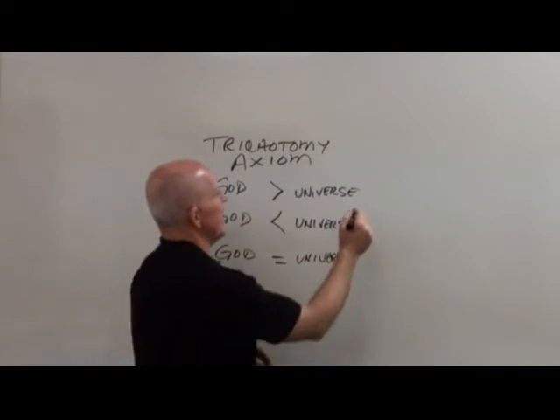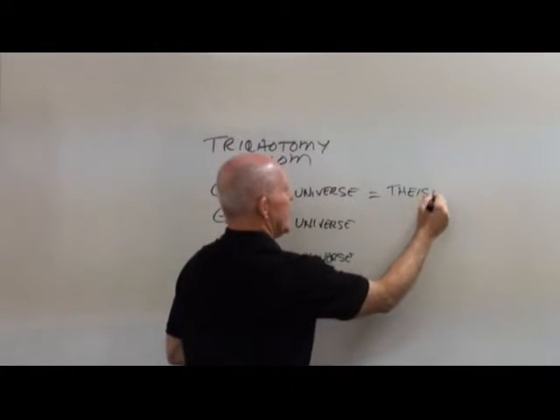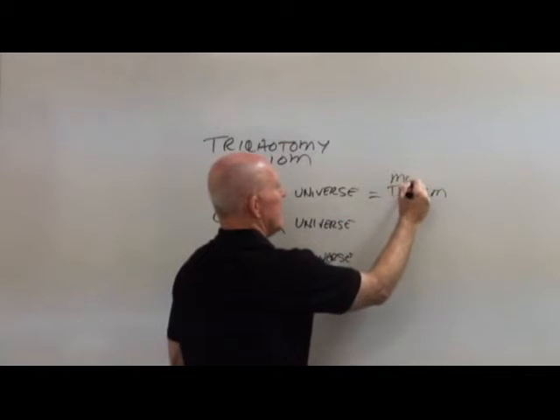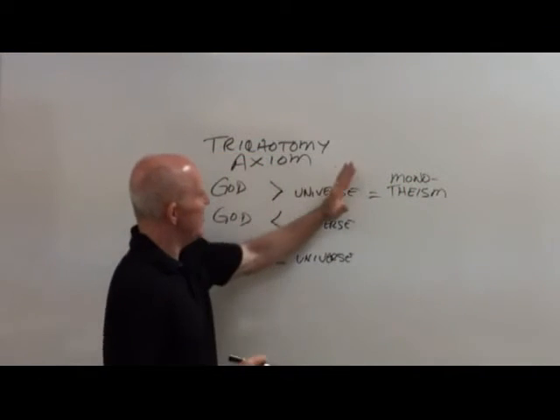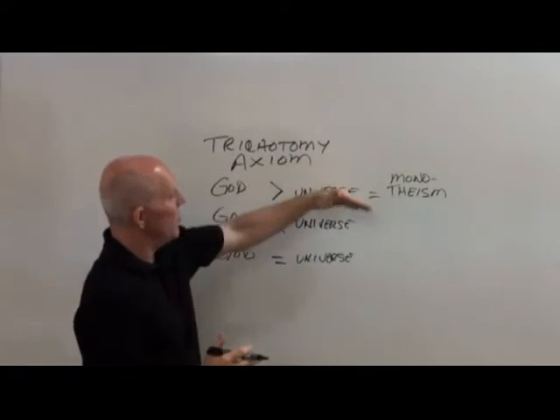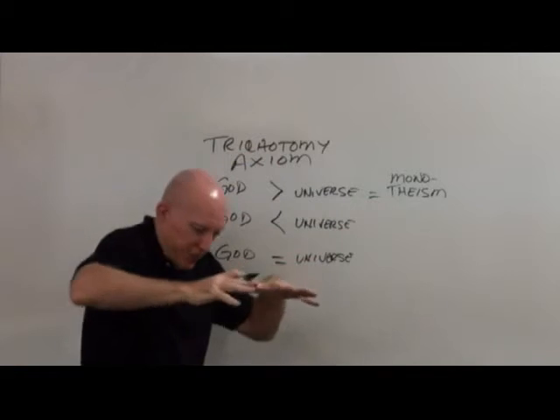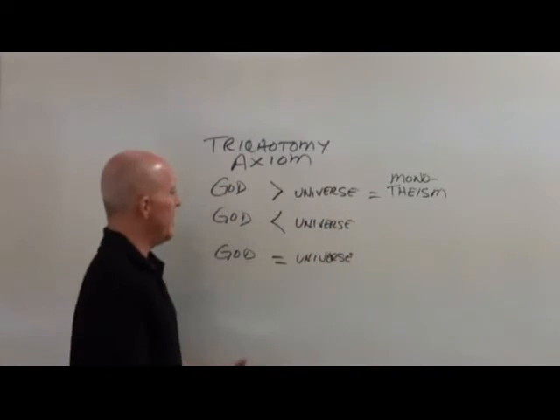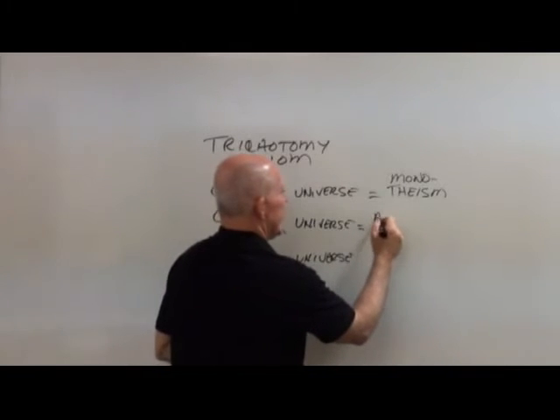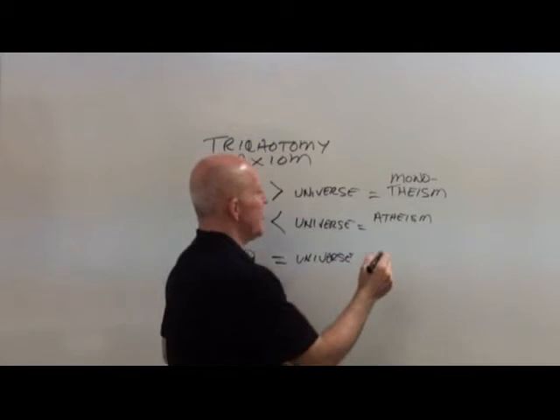Well, if God is larger than the universe, we are talking about theism or monotheism. One God, bigger, the creator, than the whole universe. If God is smaller than the universe, even to the point of removing him, shrinking him, even blowing him up and getting him out of the way, then that leads to atheism, or many of its other names.